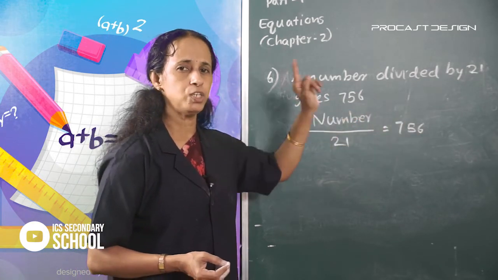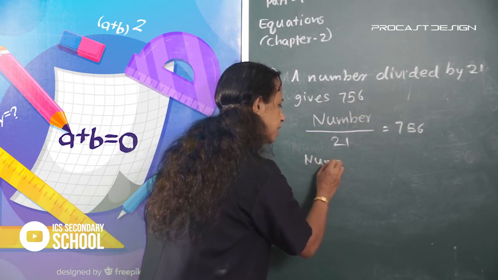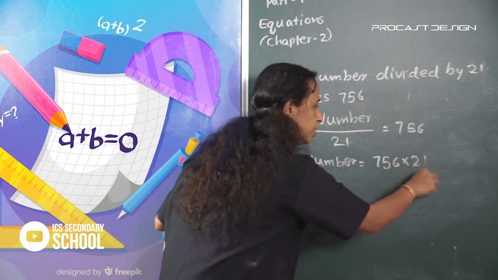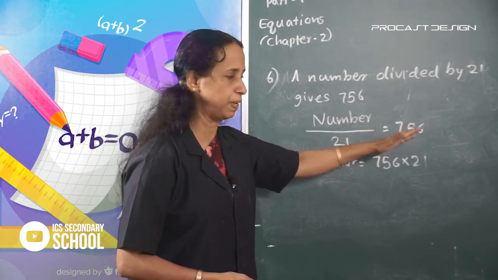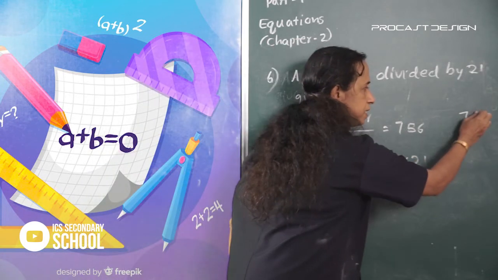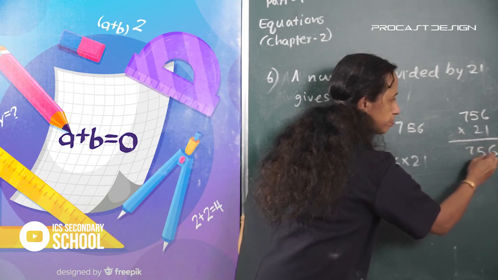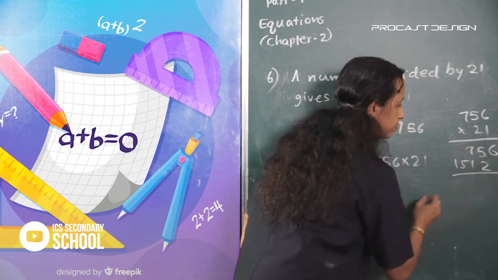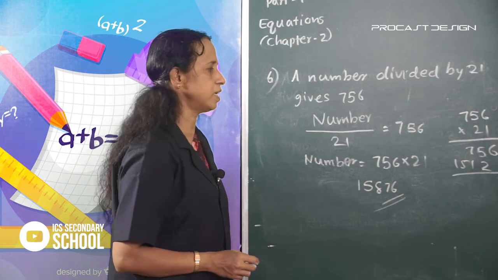Change division into multiplication. So the number is equal to 756 into 21. Multiply it: 756 into 21 is 15,876.